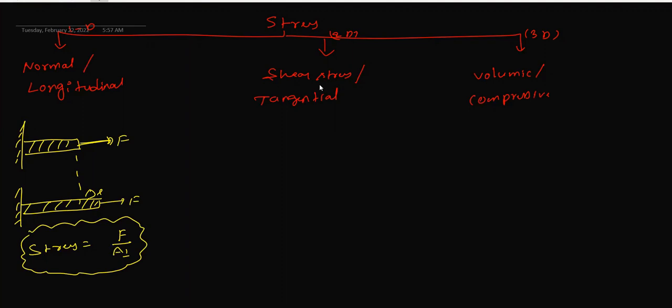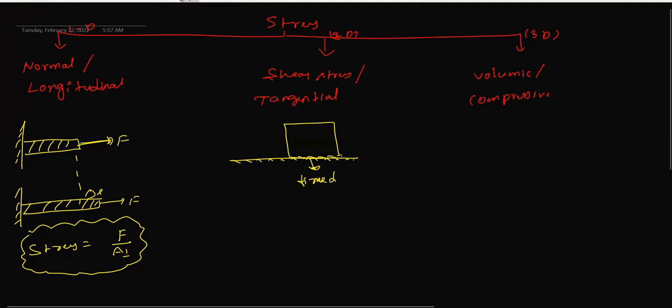Next, we need to discuss shear stress or tangential stress. We have one plane surface like this, and to this we have one body. This bottom part is fixed to the plane. Now we are going to apply force on this body tangentially on one end.